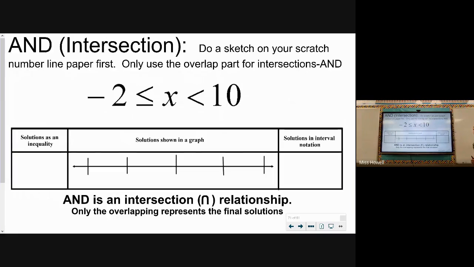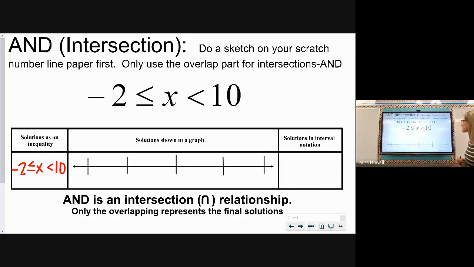So if we have something that looks like this, negative 2 is less than or equal to x, which is less than 10. That represents what's called an and inequality, right? It's both negative 2 is less than or equal to x and less than 10. All right, so this statement here is our inequality statement. So negative 2 is less than or equal to x, which is less than 10. We want to try to make our graph, our final version of our graph. Keeping in mind that's really sort of two inequality statements smushed into one big one. So let's think about them individually first, because we need to keep only the part where they overlap or are on top of each other.